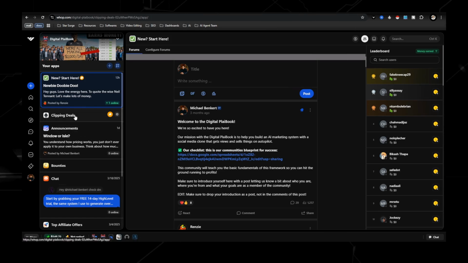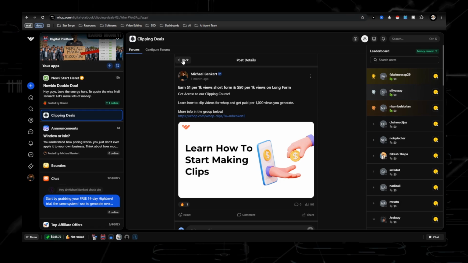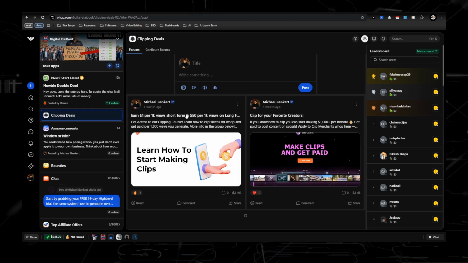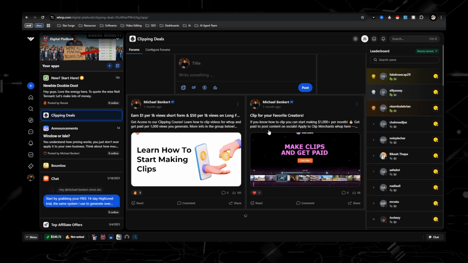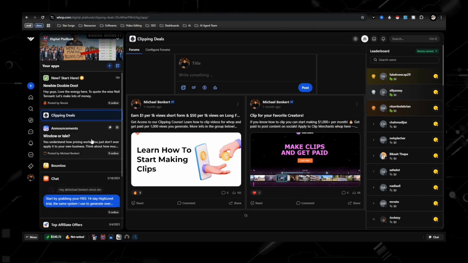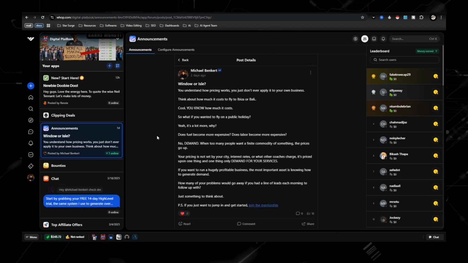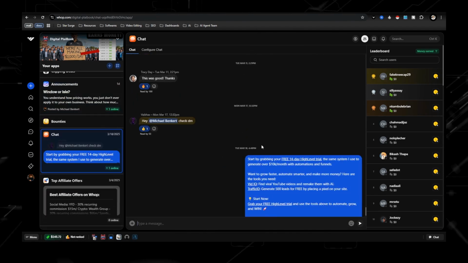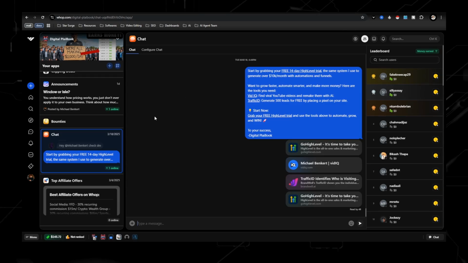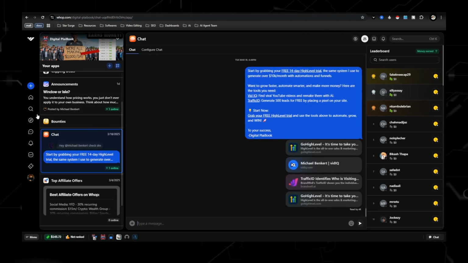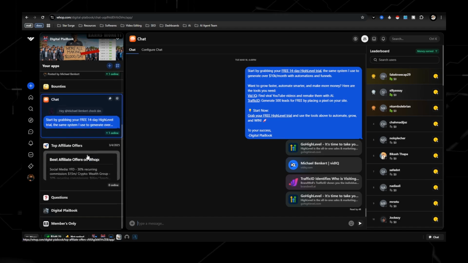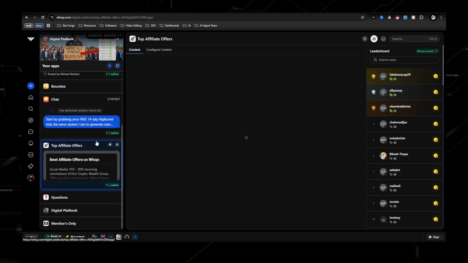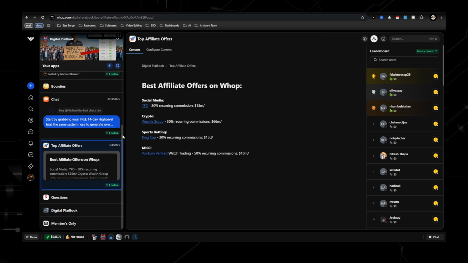So this is where I have different clipping deals going on. You can actually make a lot of money by clipping your favorite creators. This is where I'll just post different announcements and stuff. The chat, I'm mostly speaking in the chat. When people have questions and stuff, they normally just direct message me. That's where I spend a lot of my time. And then these are just some other top affiliate offers that I've found on WAP that you can get and promote other people's stuff.